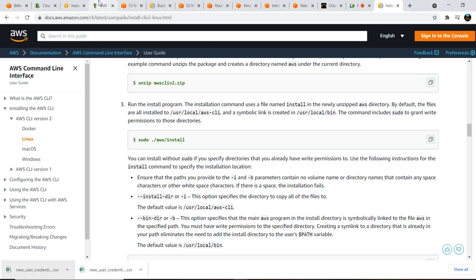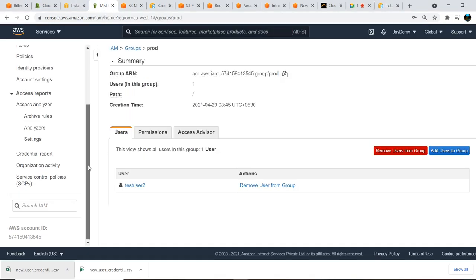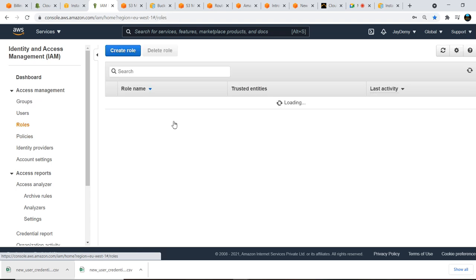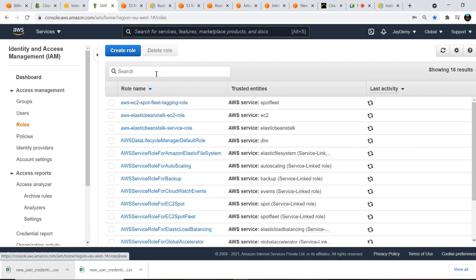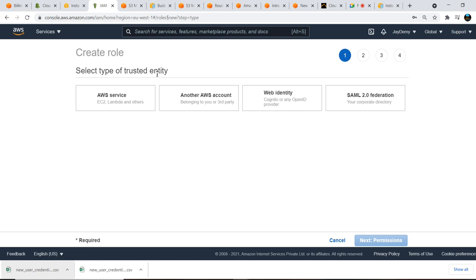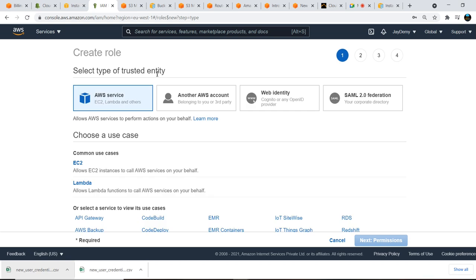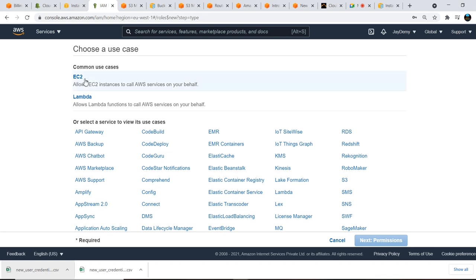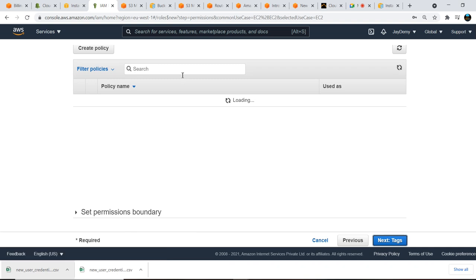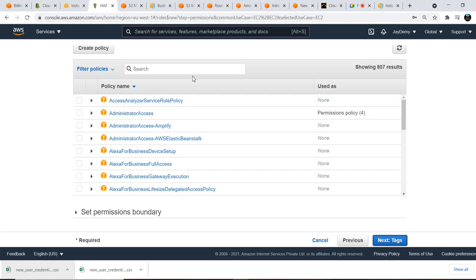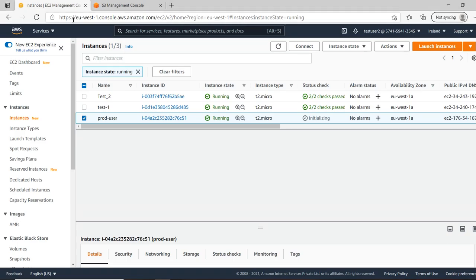First, I will create a role. To create a role, I'll come here and click Create role. Select the AWS service EC2. Which service do you need to create it for? EC2, right? Next, permissions. What privileges do you need to give for this specific role? For the user we gave privileges, so he is able to list all the services and is able to delete everything.